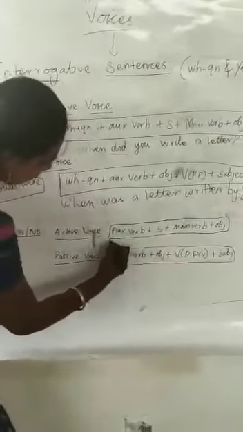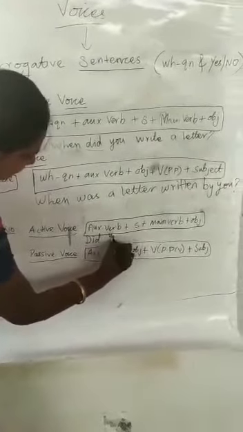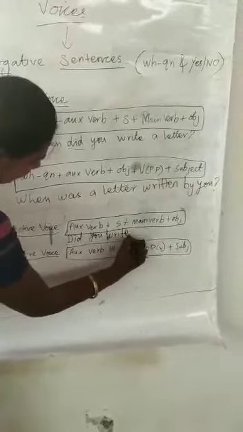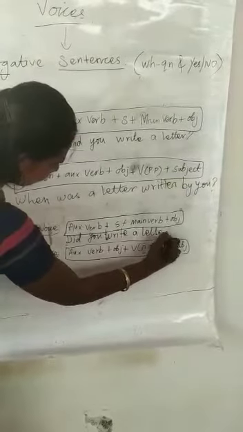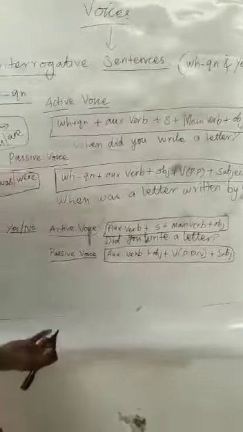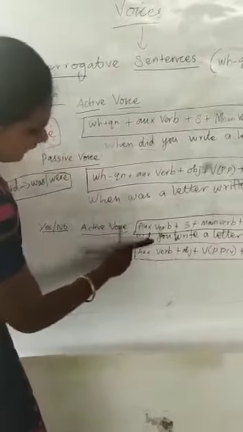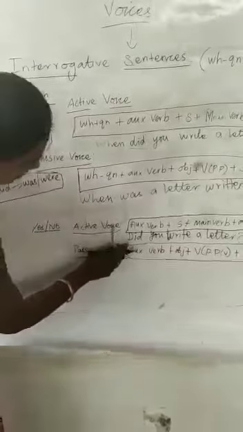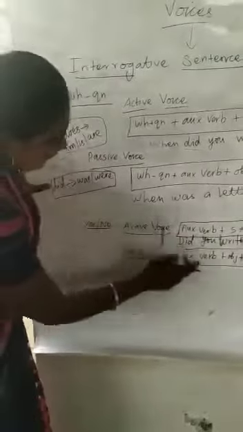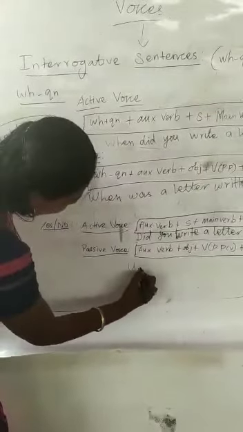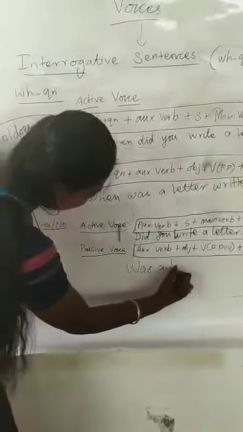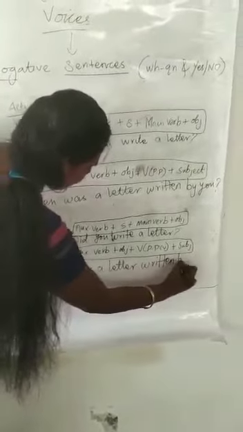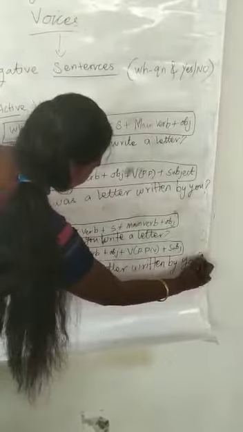Now I will write the same way. Did you write a letter? Okay, now I have framed the yes or no question: auxiliary verb did, subject, main verb, object. Passive voice, how do you frame it? As I told, did means what do you write? Was or were, according to the object. So you will write: Was a letter written by you?